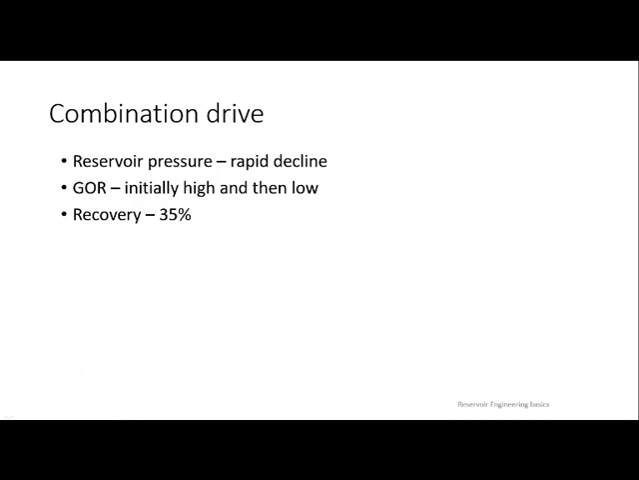Apart from water, water will maintain it. All other drive mechanisms will utilize the reduction of pressure to make them mobile. See, for depletion drive you need reduction in reservoir pressure. For gas, you need reduction of reservoir pressure. And when it comes to water, water will maintain reservoir pressure. Only water will maintain reservoir pressure. Depletion drive and gas cap drive will use the reduction of reservoir pressure. Okay, this is how combination drive mechanisms will work out.